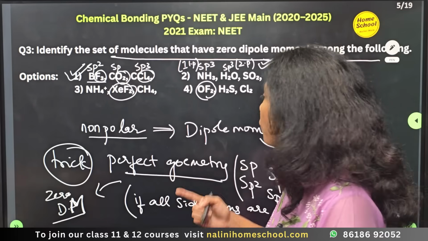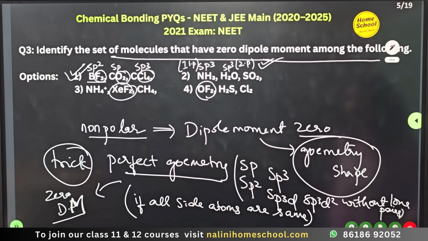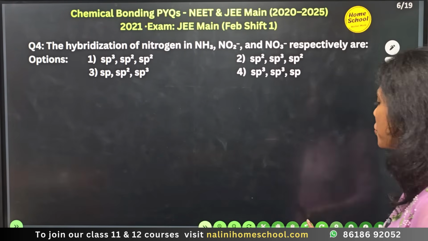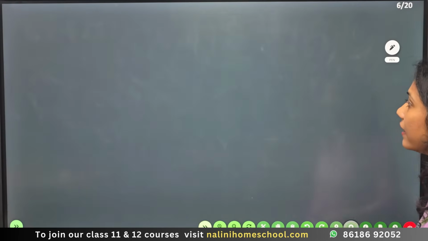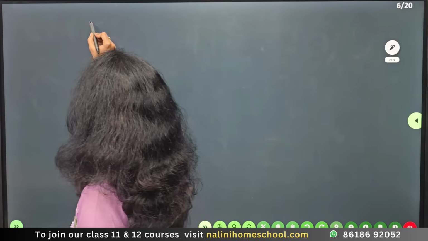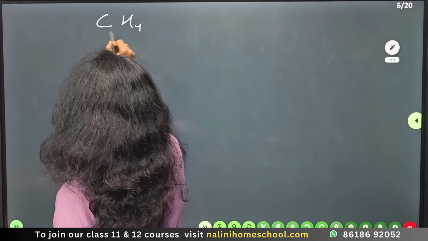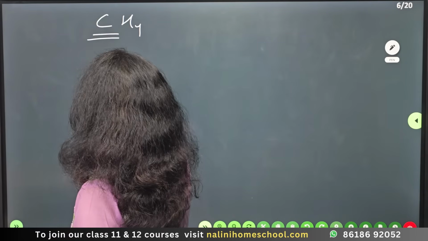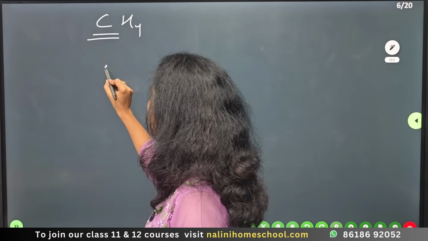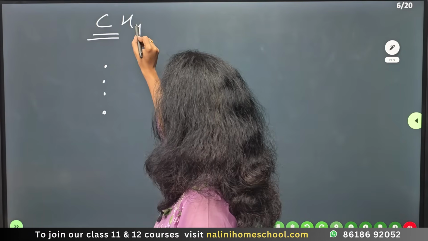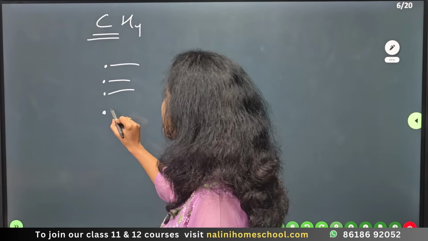Hope you all know how to check the lone pairs. How do you check whether a molecule has a lone pair or not? Very simple. Say for example CH4: carbon is the central atom. What is the number of valence electrons in carbon? 4. How many side atoms? 4. So all the electrons must have been used.